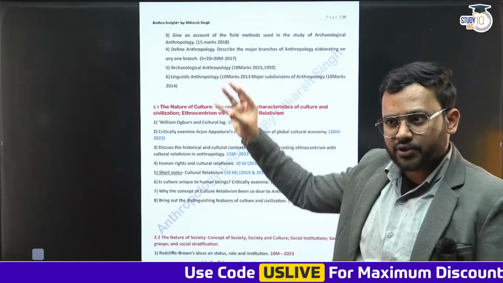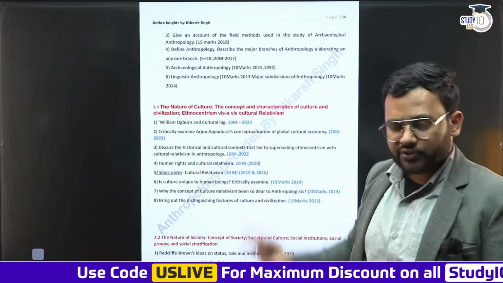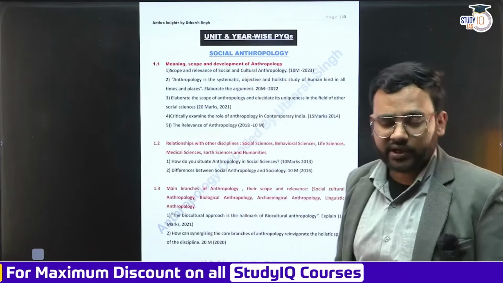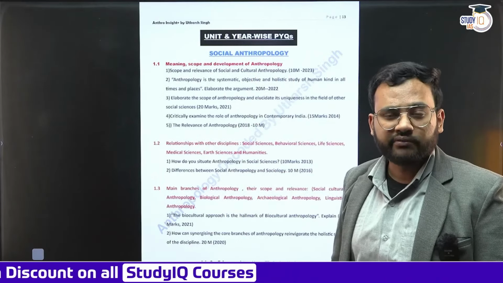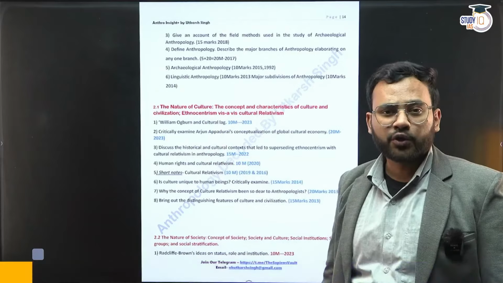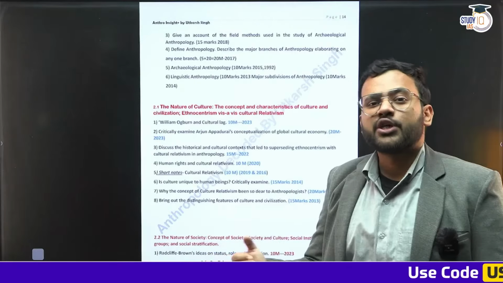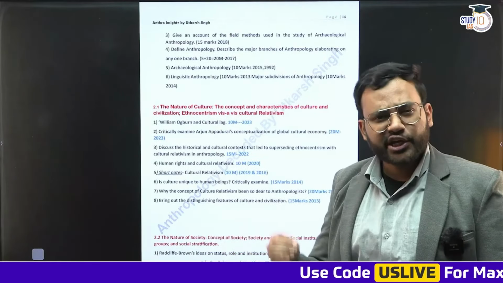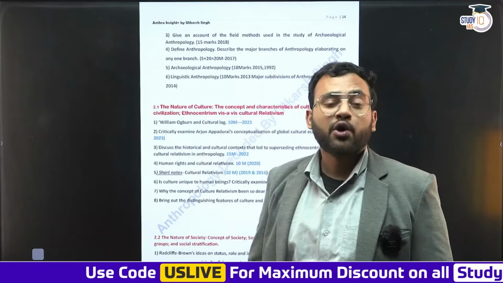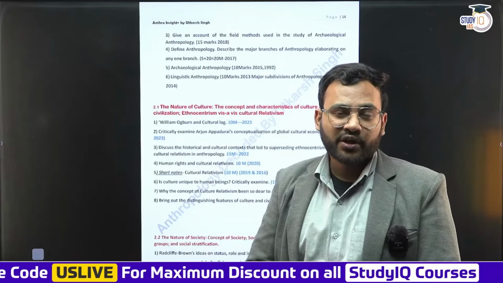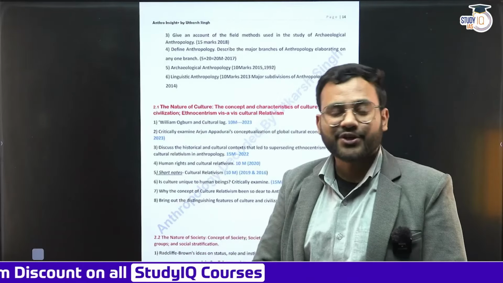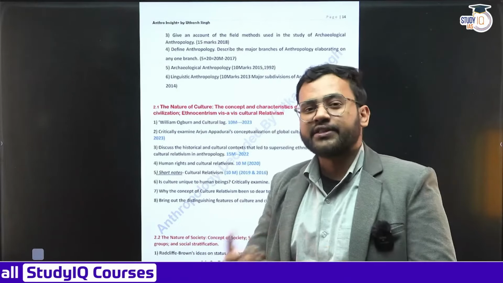All the units of social anthropology together, all the units of physical anthropology together. So that is why we are not talking in a chronological sense, rather we are talking in the sequence of various sections. So in social anthropology, after unit 1.3, we have unit 2.1 and 2.2. Unit 2.1, 2.2 talks about culture and society. What is culture? What is society? Is culture unique to humans, or do certain other non-human primates like gorillas, apes, chimpanzees also have a sense of culture? How the culture changes, how it is transmitted, what is assimilation, what is acculturation, what is transculturation, various processes through which changes do come.